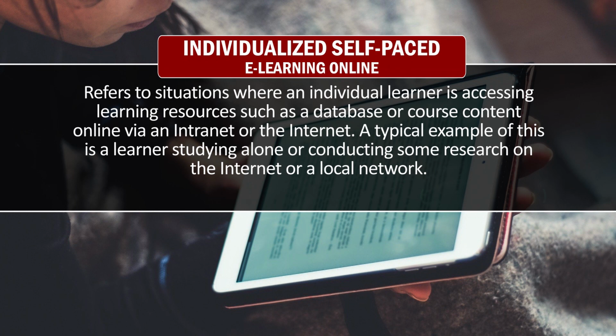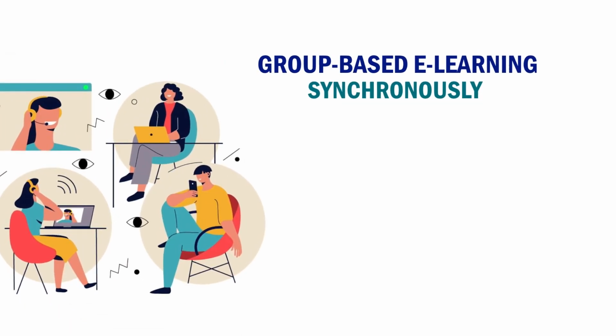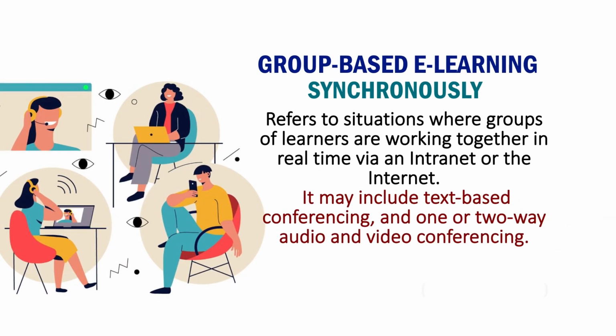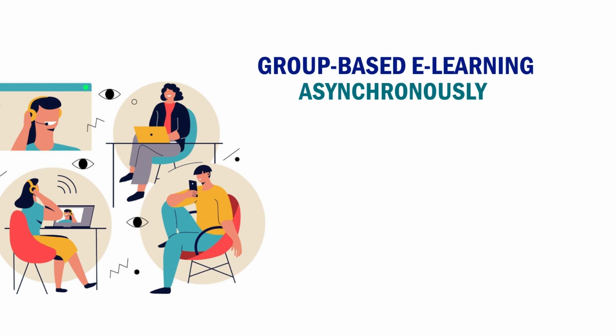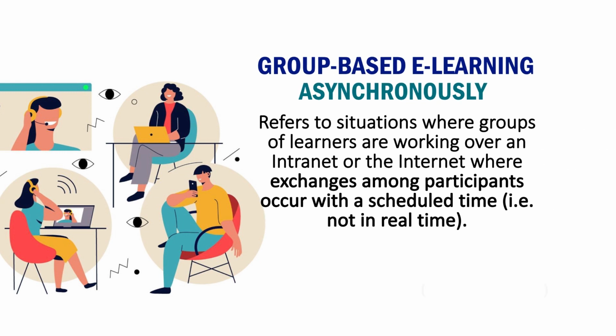This individualized self-paced e-learning online is applicable. And offline, you know about this also. Then just to go through the other types, group-based e-learning may include text-based conferencing and one or two-way audio and video conferencing, and the last one is group-based e-learning asynchronously. Then this is about the types.